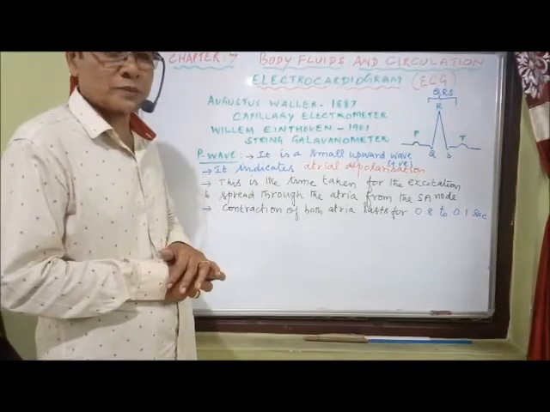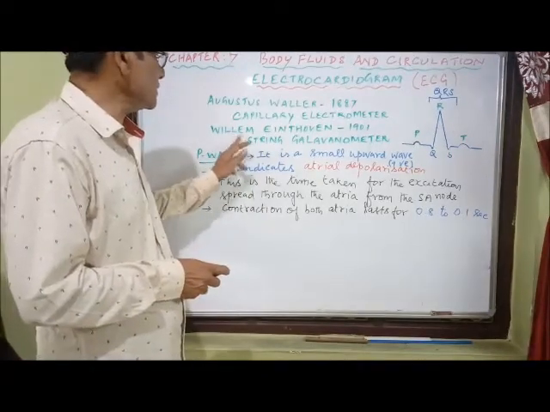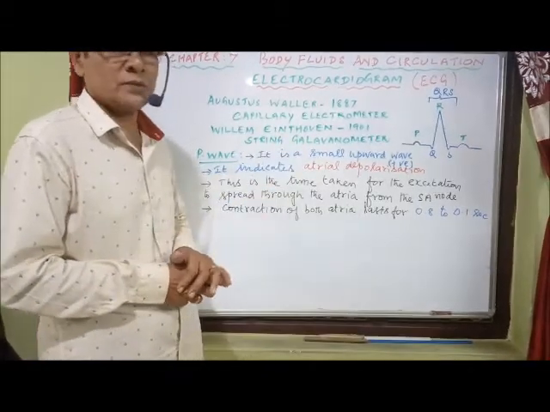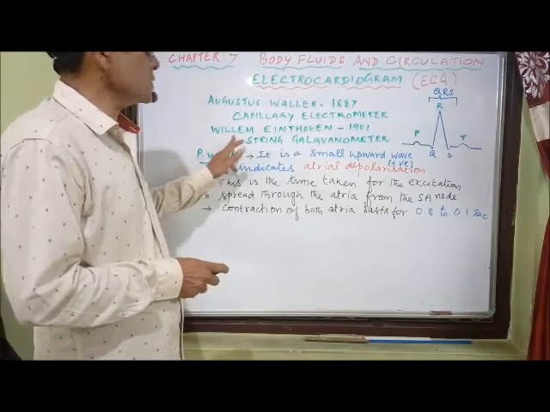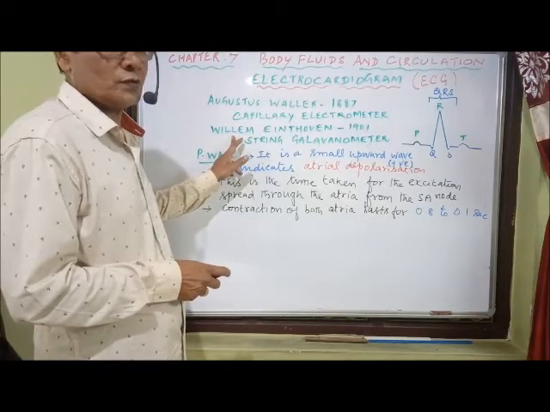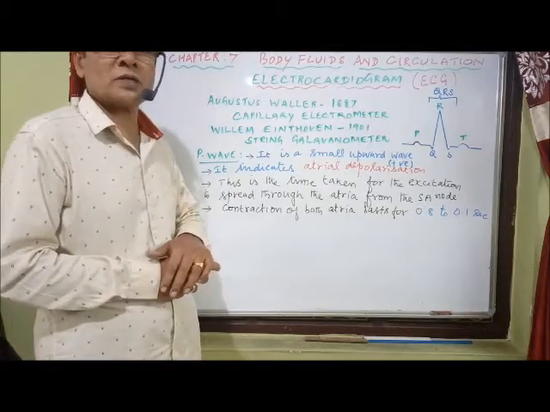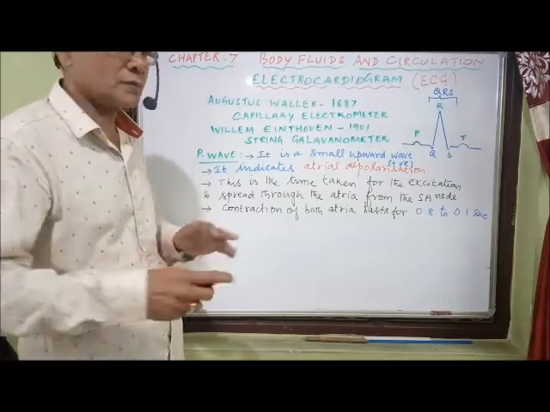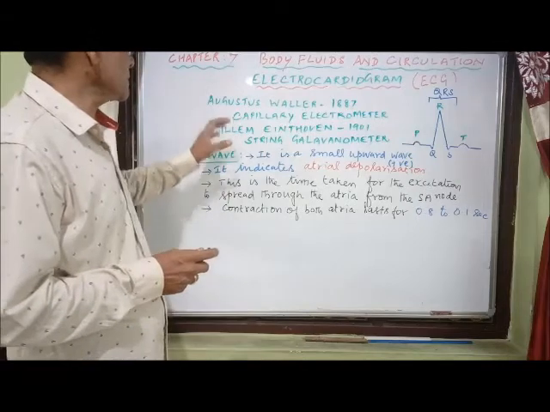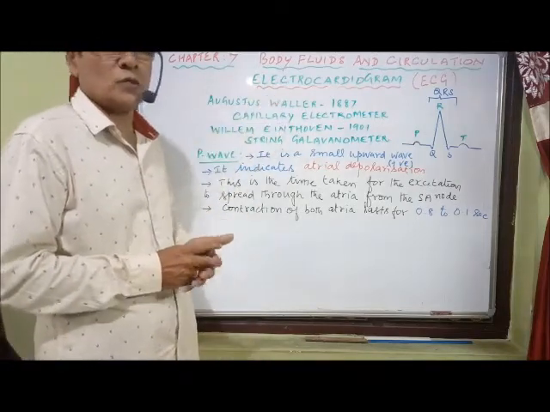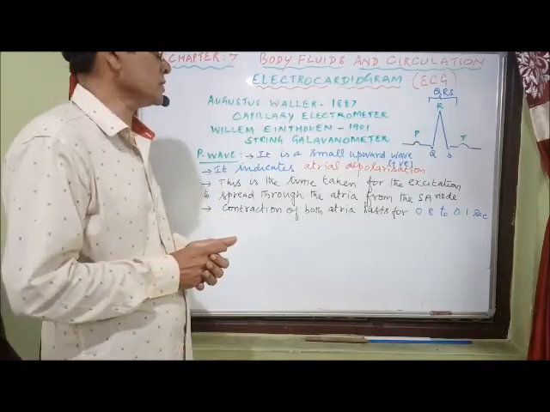What we're using at present is ECG using the string galvanometer. He was awarded the Nobel Prize in 1924, and Willem Einthoven is called the father of electrocardiography. This is something about the invention of the ECG.